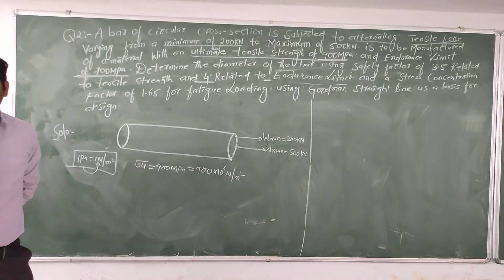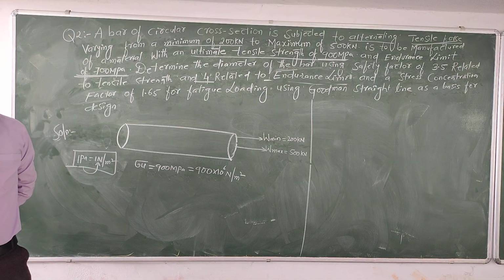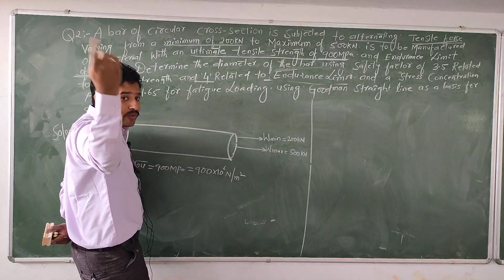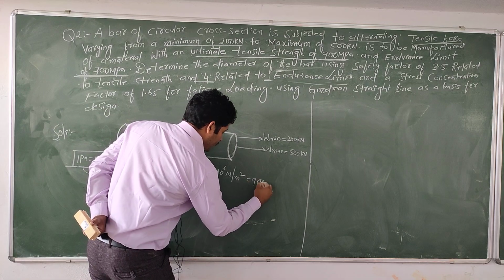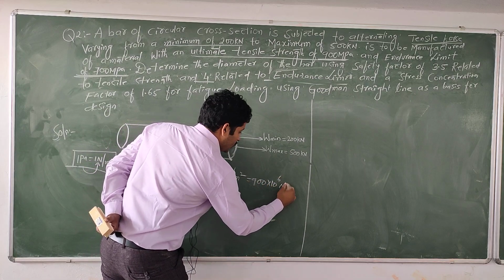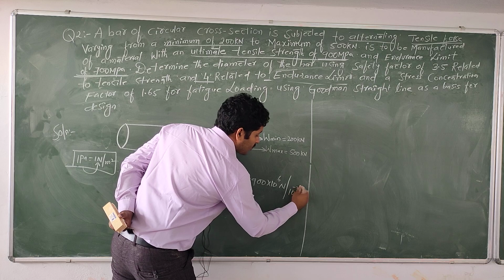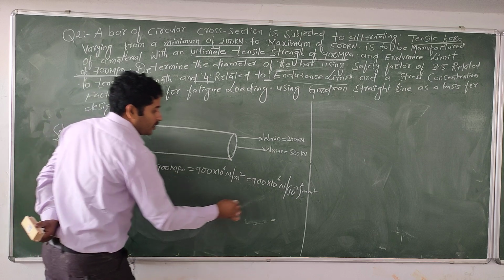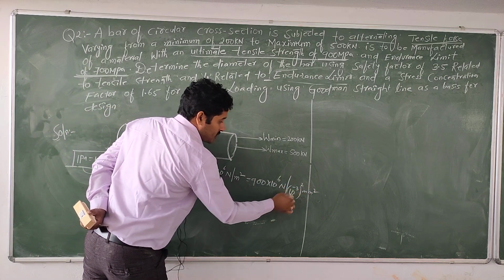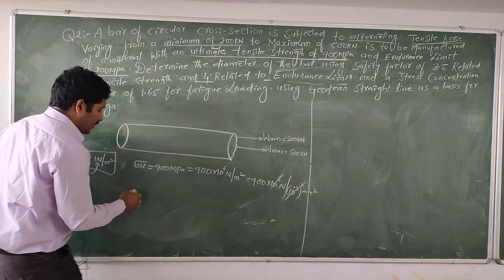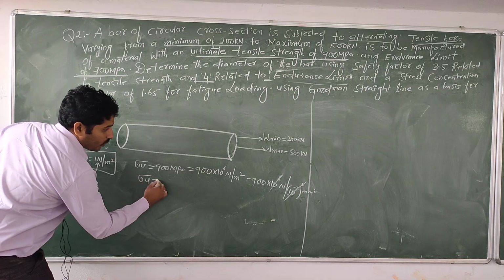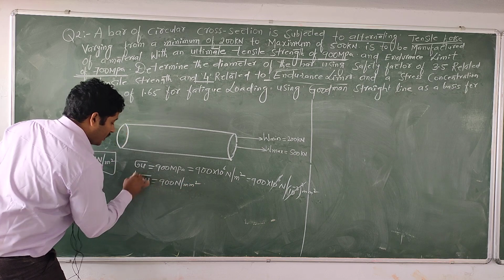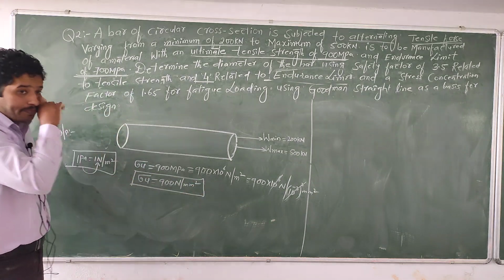But our intention is to convert to millimeter square. Is it right? 1 milli equals 10 power of minus 3. So 900 into 10 power of 6 Newton by 10 power of minus 3 whole square into millimeter square. Then 3 twos are 6, this and this will be cancelled. The remaining is sigma u equal to 900 Newton per millimeter square. That is the value of sigma u.